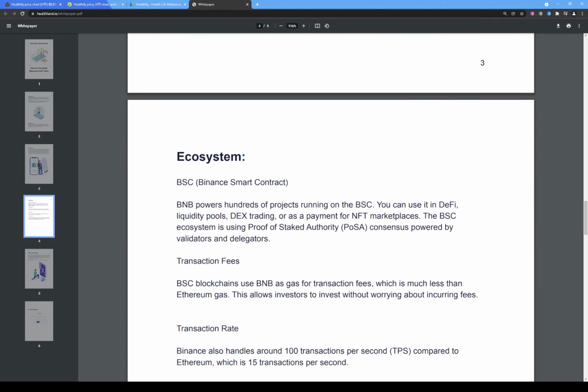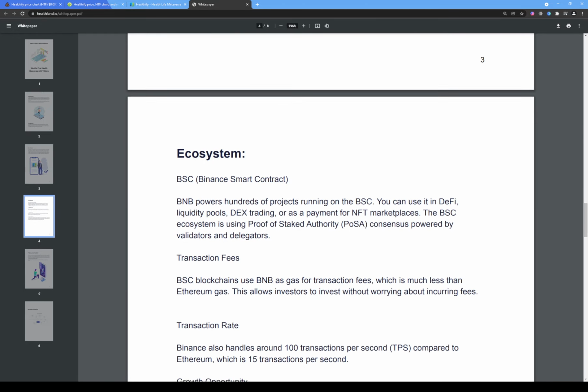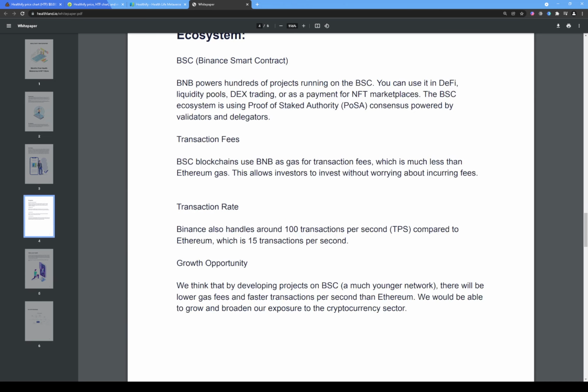Alright, so the ecosystem. So the Binance Smart Chain ecosystem, transaction fees. So it says the BSC blockchains use BNB as gas for transaction fees, which is much less than Ethereum gas. This allows investors to invest without worrying about incurring fees. So it says transaction rate. Binance also handles around 100 transactions per second compared to Ethereum, which is 15 transactions per second.